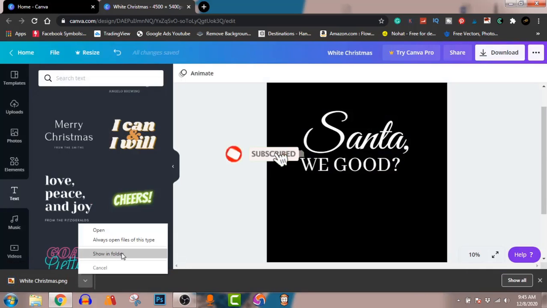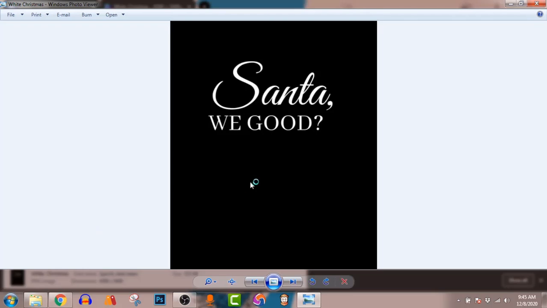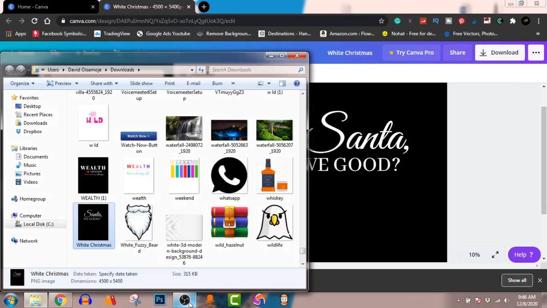This design is quite simple. This is a typography design. It does not have to take you a lot of time to create this for yourself. So now we can go over and see this for ourselves. For me, I have Pro, so I can work without the background. So with that said, I think we're good with this one.